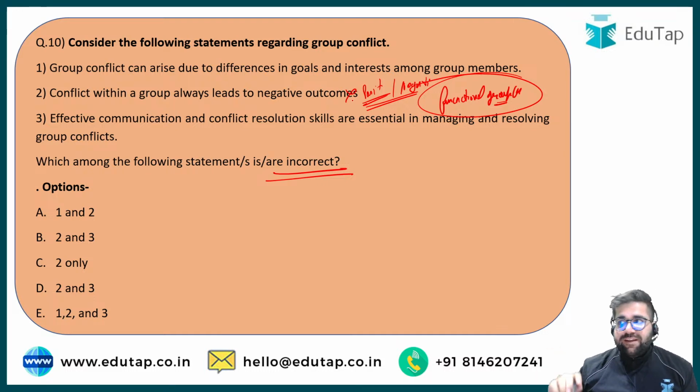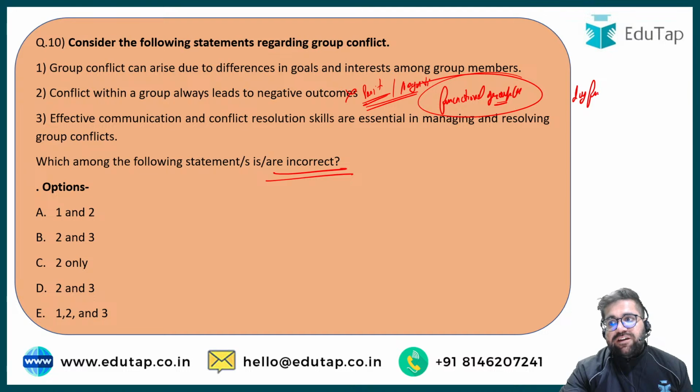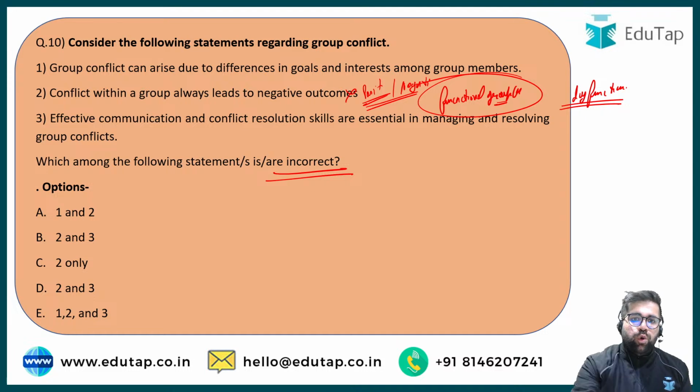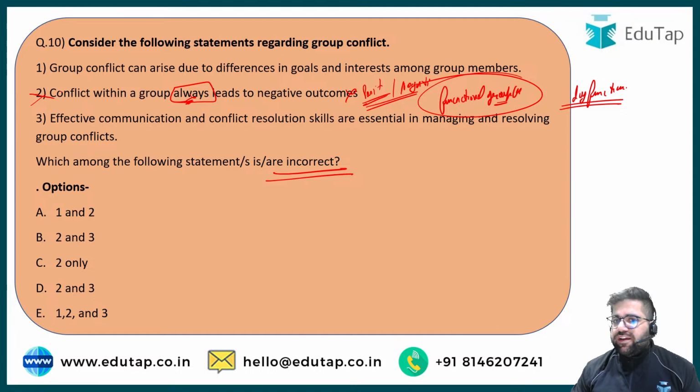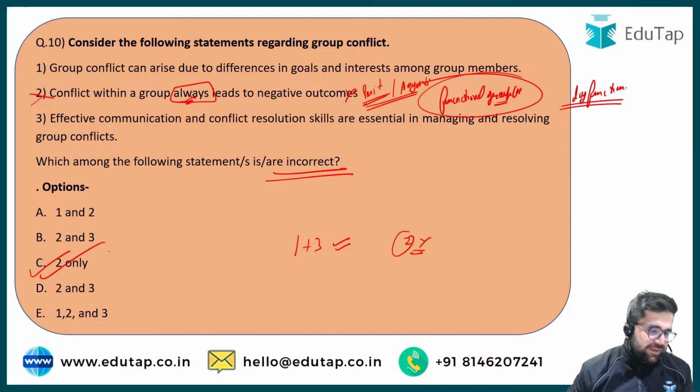But if you are fighting for some negative thing, or if there is stress in your organization due to fighting, those conflicts are known as dysfunctional, as simple as that. So over here the word "always" is making the trouble, and statement number 2 is incorrect. Effective communication and conflict resolution skills are essential in managing and resolving group conflict. Definitely yes, it's a very basic statement. So 1 and 3 are correct but only 2 is incorrect, therefore the right answer of this question will be option C.